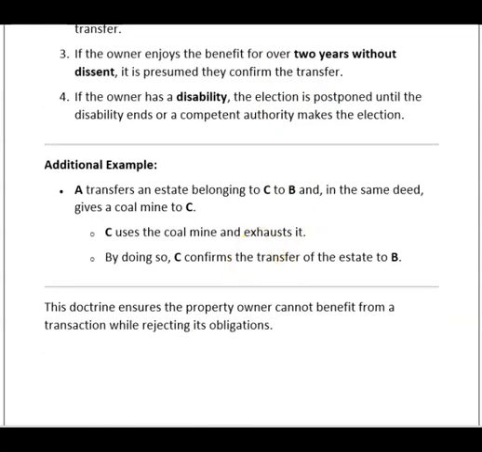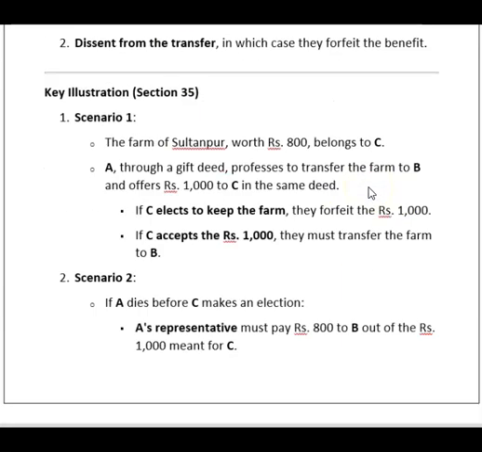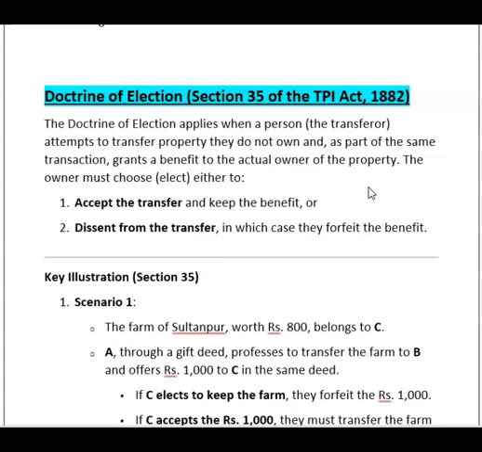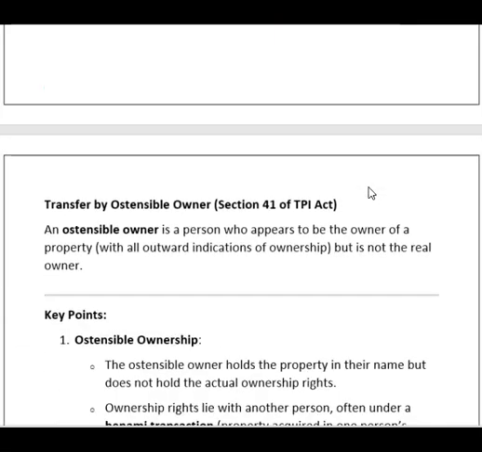Additional example. A transfers an estate belonging to C to B. In the same deed, he gives a coal mine to C. C uses the coal mine and exhausts it. By doing so, C confirmed the transfer of the estate to B. This is the example of the Doctrine of Election, section 35. Now let us move further.